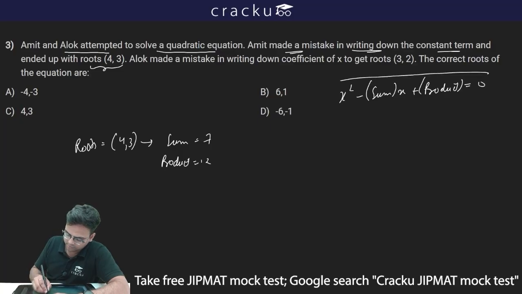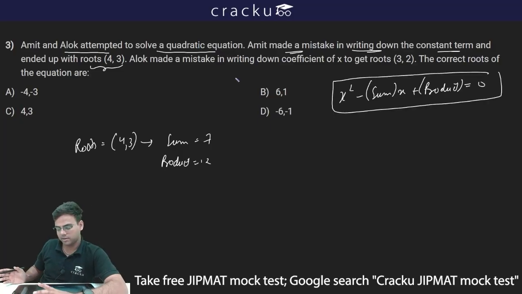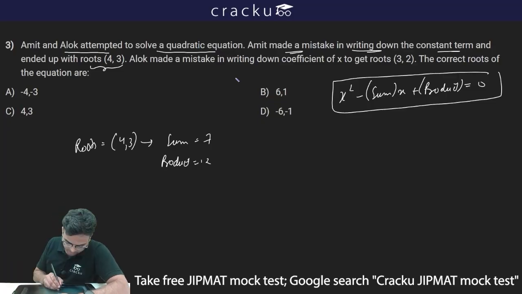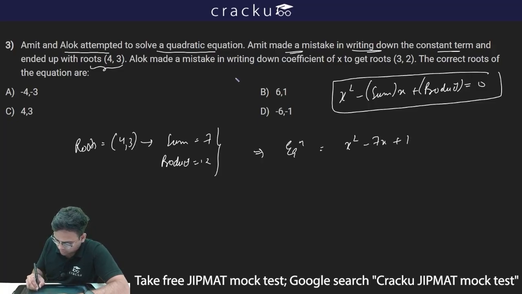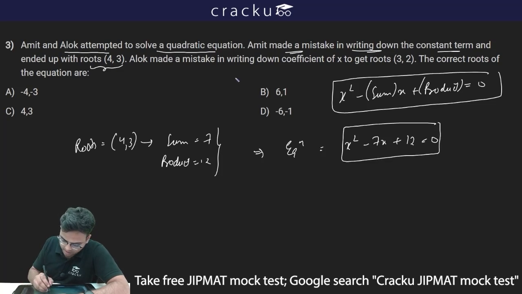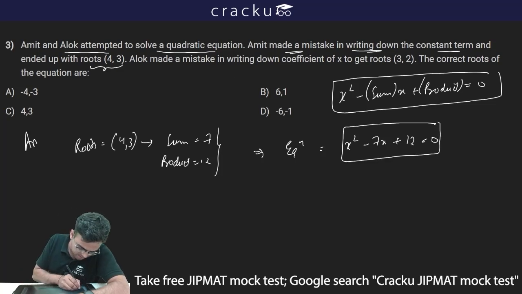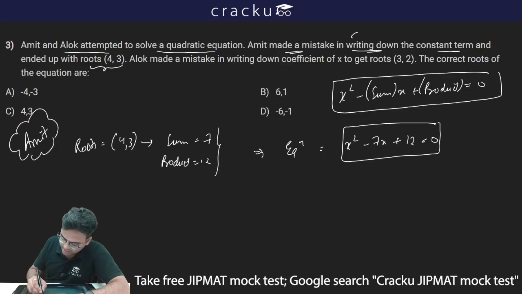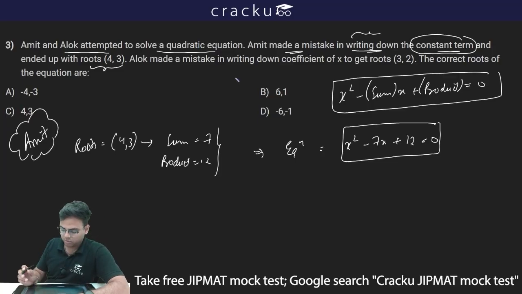This is a general way of representing the equation: x square minus sum of roots multiplied by x plus product of the roots. If roots are 4, 3, sum is 7 and product is 12, thus the equation will be x square minus 7x plus 12 equal to 0. Now it is clearly given that Amit made a mistake in writing down the constant term. So this is the mistake.